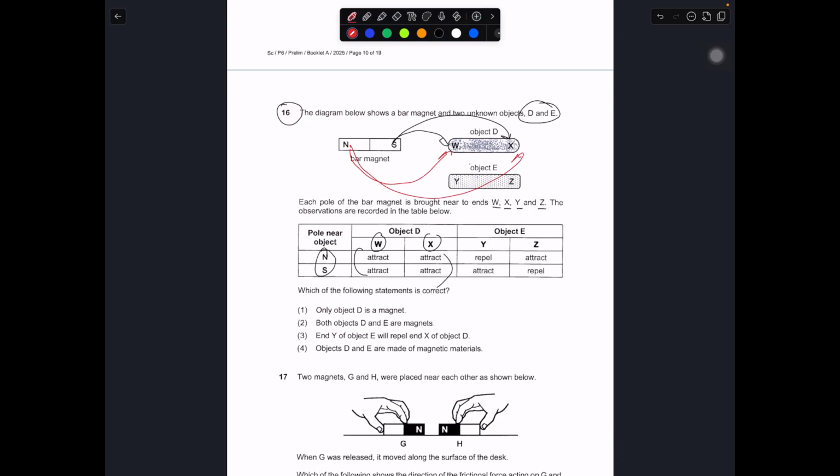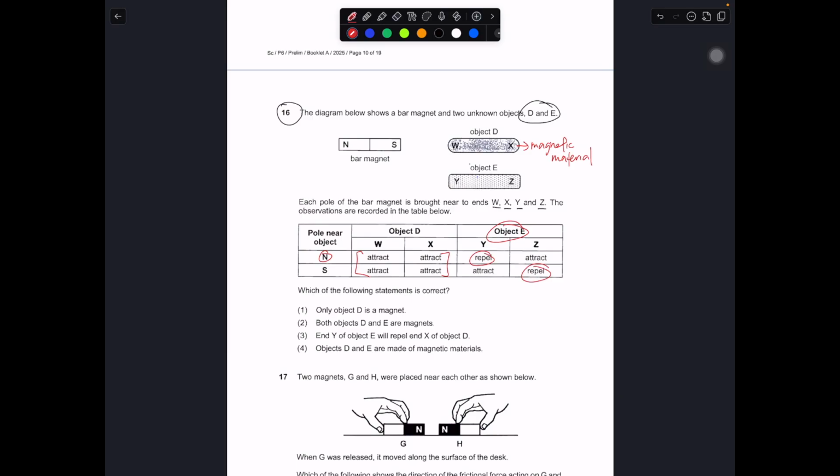So what does it say about D? D does not show repulsion, it only shows attraction. Straight away, D must be a magnetic material. Based on this set of information, D is a magnetic material. Okay, so over here, E, they show repulsion.